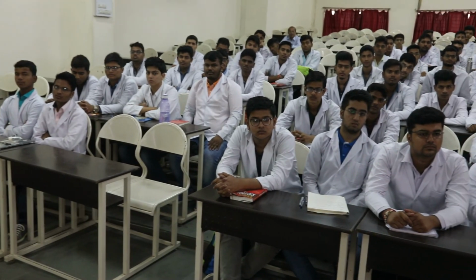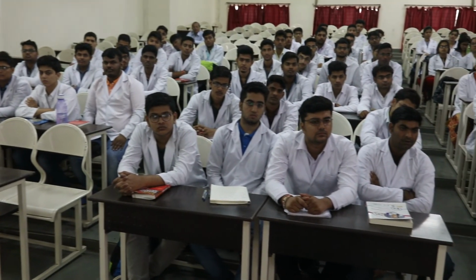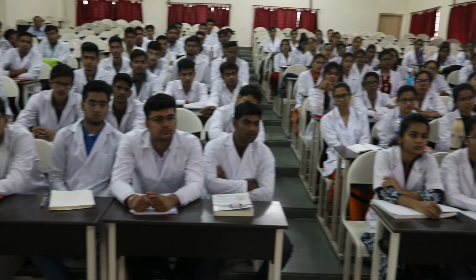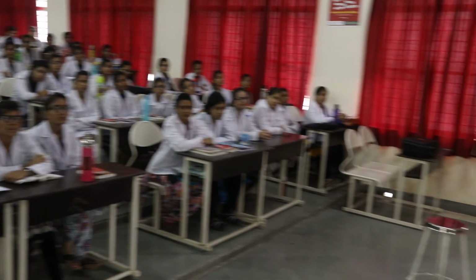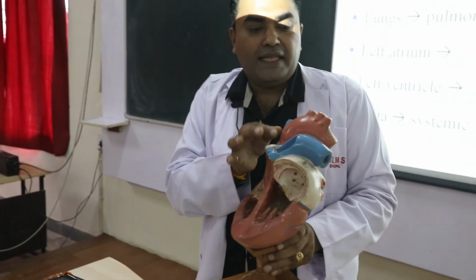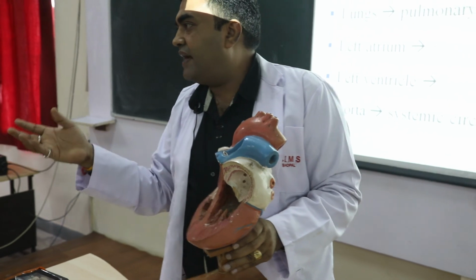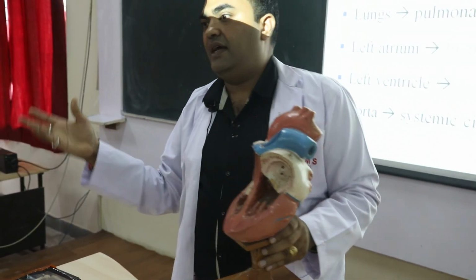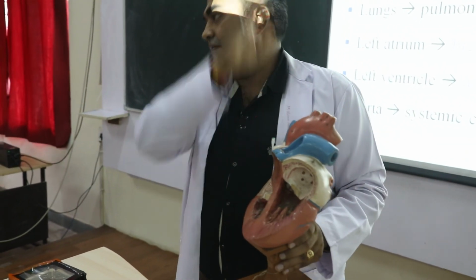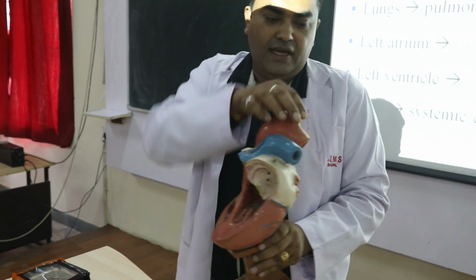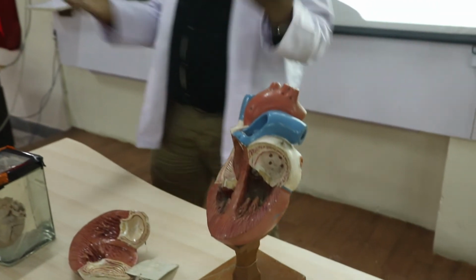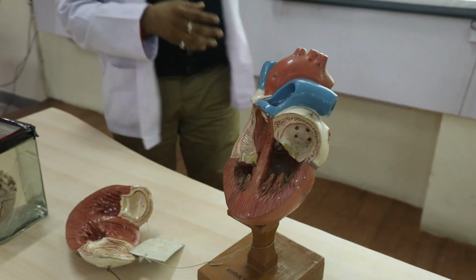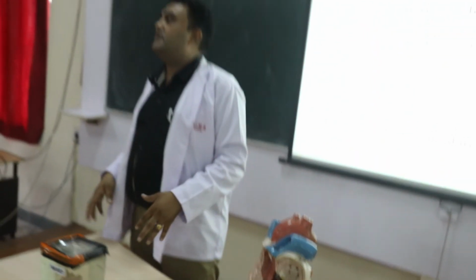From this ascending aorta, the coronary arteries originate. The first branches of the ascending aorta are the coronary arteries. Then this is the arch of the aorta. The arch of the aorta has the brachiocephalic trunk, then the left common carotid artery, then the left subclavian artery, then there is the descending aorta. When the descending aorta runs in the thoracic cavity, it is called the thoracic aorta. When it crosses the diaphragm, it is called the abdominal aorta.